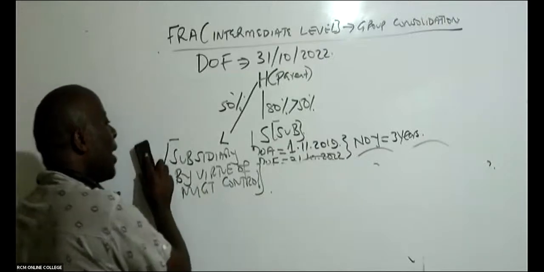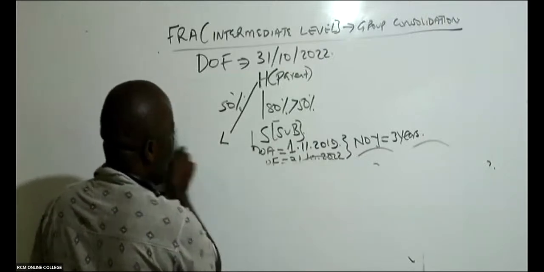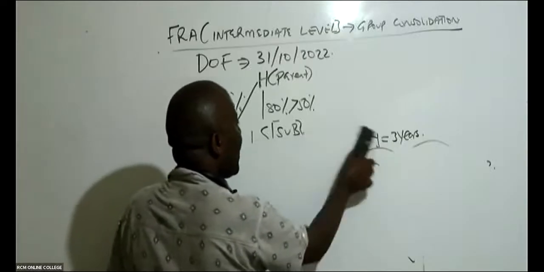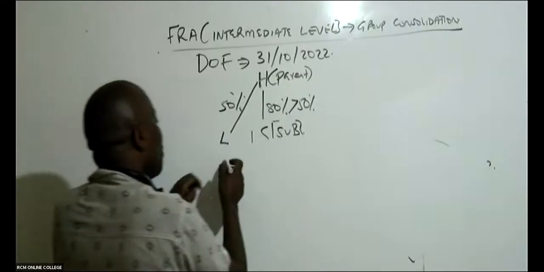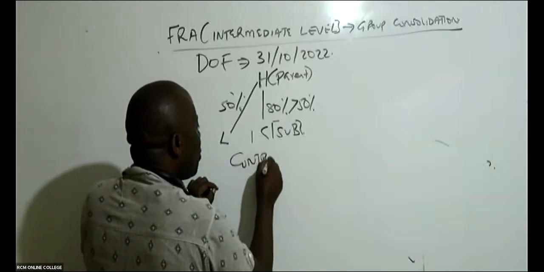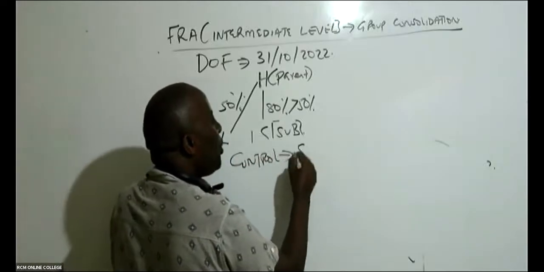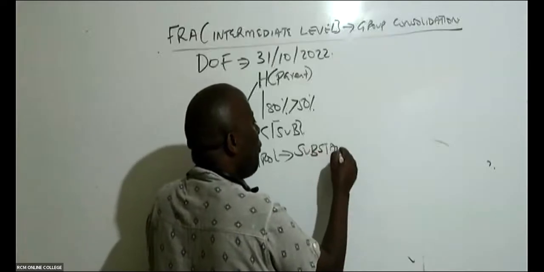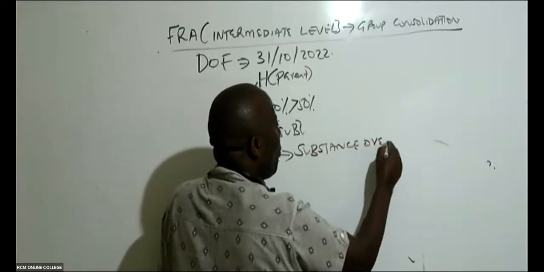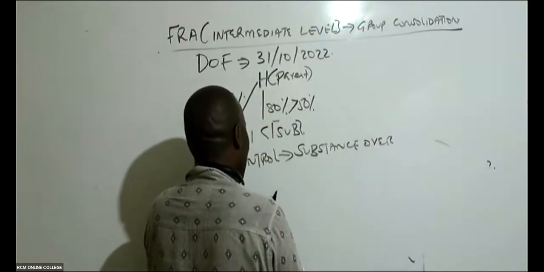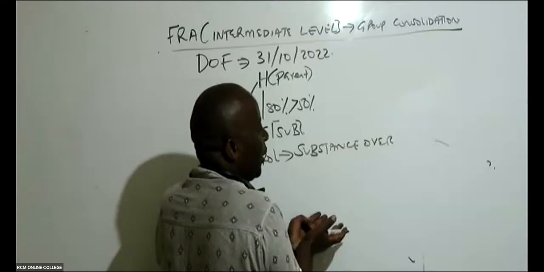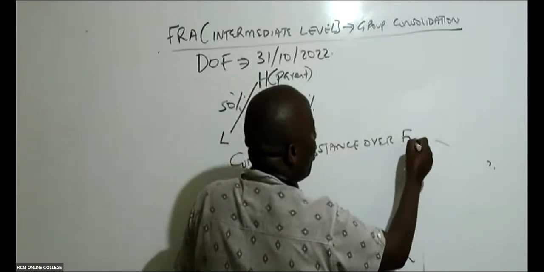And that is why, if you look at IFRS 10, International Financial Reporting Standard number 10, how does it define control? It defines control using the concept of substance over form. It's not about the number of shares you own. You could be having tiny shares, but substantially you are controlling the company. It is substance over form.